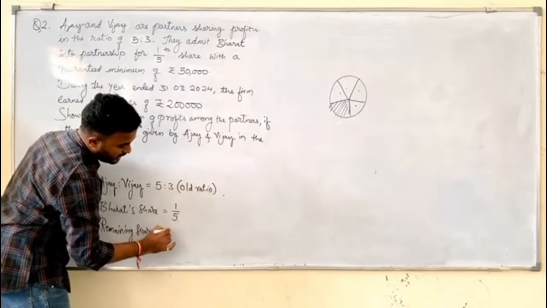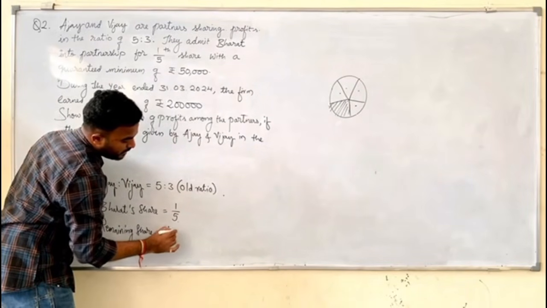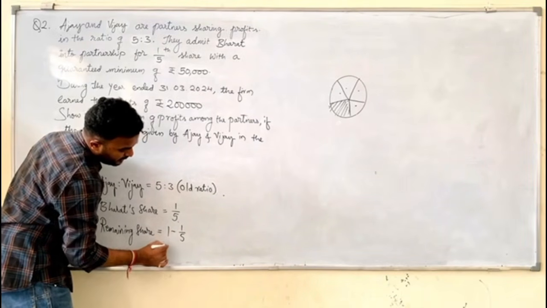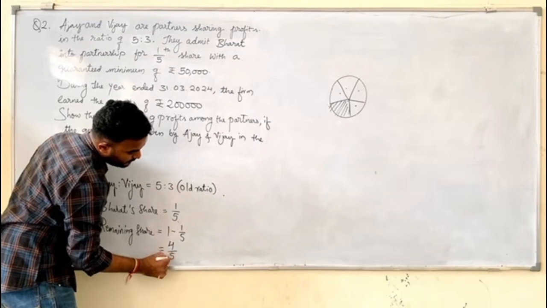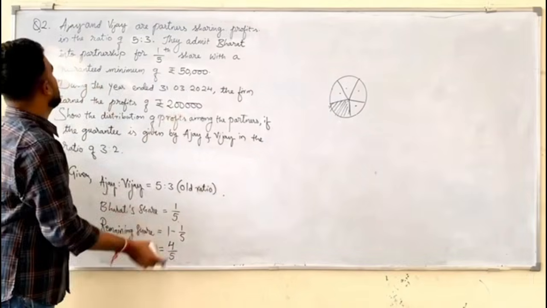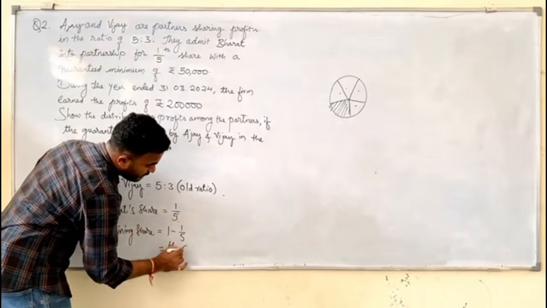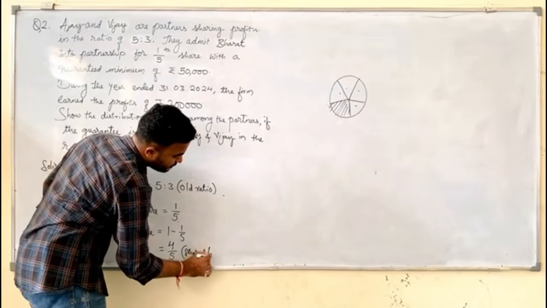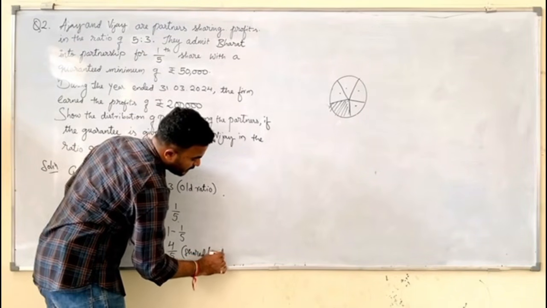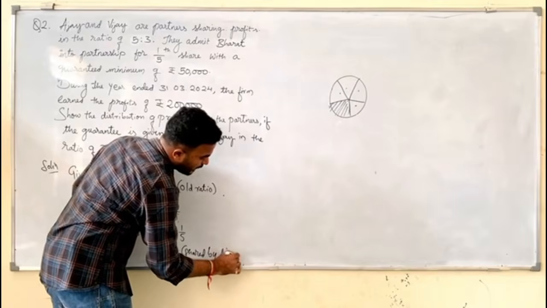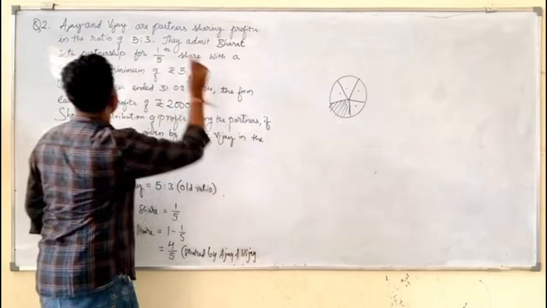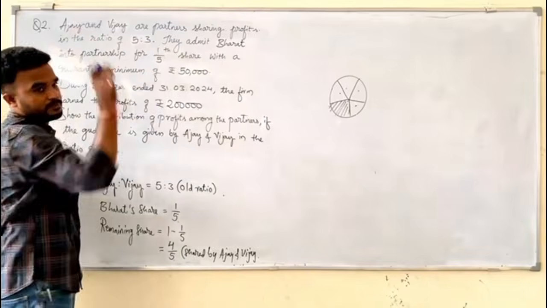So how many parts remaining? 4 out of 5. Minus 1 pizza, minus 1 out of 5 slices gone, still 4/5. So this 4/5 will be shared by whom? Ajay and Vijay. In which ratio will they share? They will share it in the ratio of 5:3.